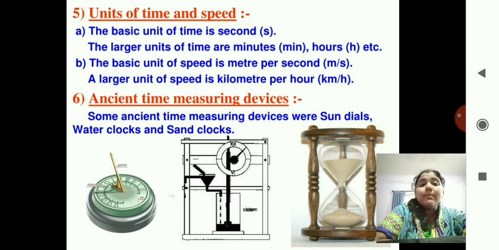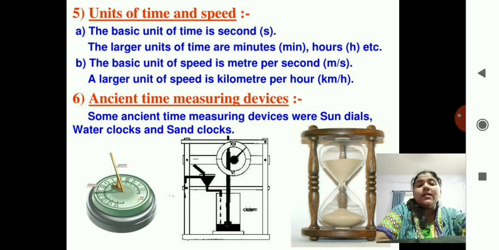Remember this speed formula. What was the formula of speed? Why is the meter there above? Because distance upon time. Correct. So how is distance calculated, or what is the unit of distance? Meter. And what is the unit of time? Second. So that's why that is m upon s, therefore meter per second. And if you count it in the larger units, it will be kilometer per hour.